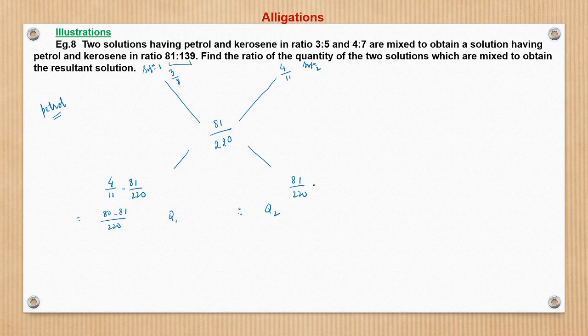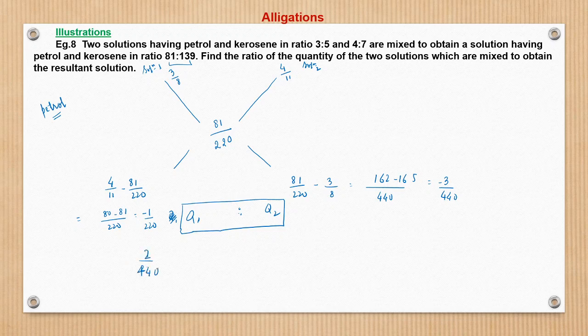And here we calculate 81 by 220 minus 3 by 8. With LCM 440, this gives 1 by 220 on one side, which is 2 by 440, and on the other side it is 3 by 440.